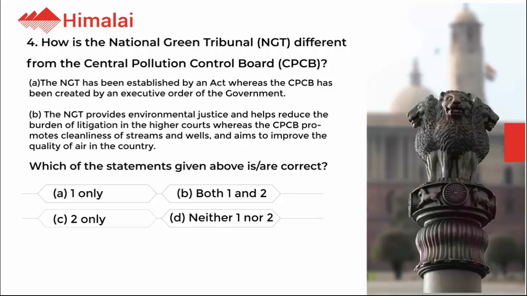Which of the statements given above are correct? A. 1 only. B. 2 only. C. Both 1 and 2. D. Neither 1 nor 2. The correct option is B.